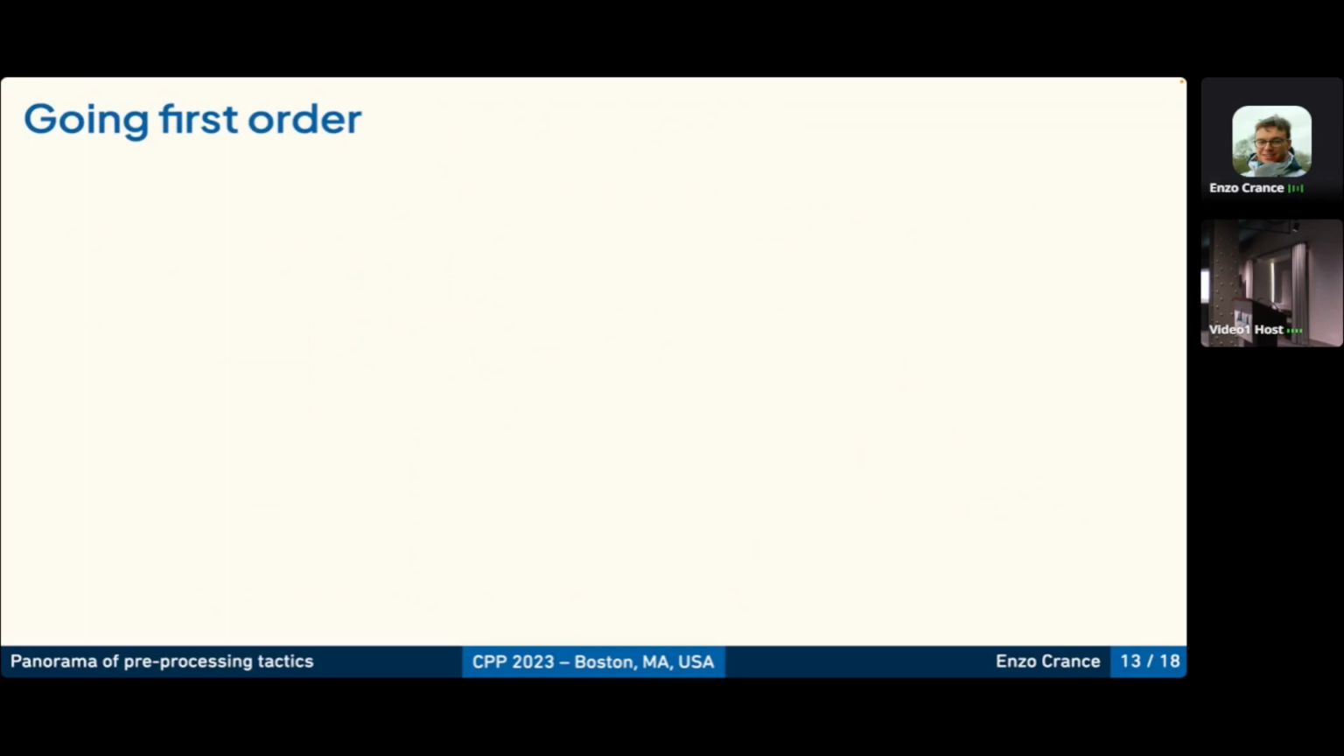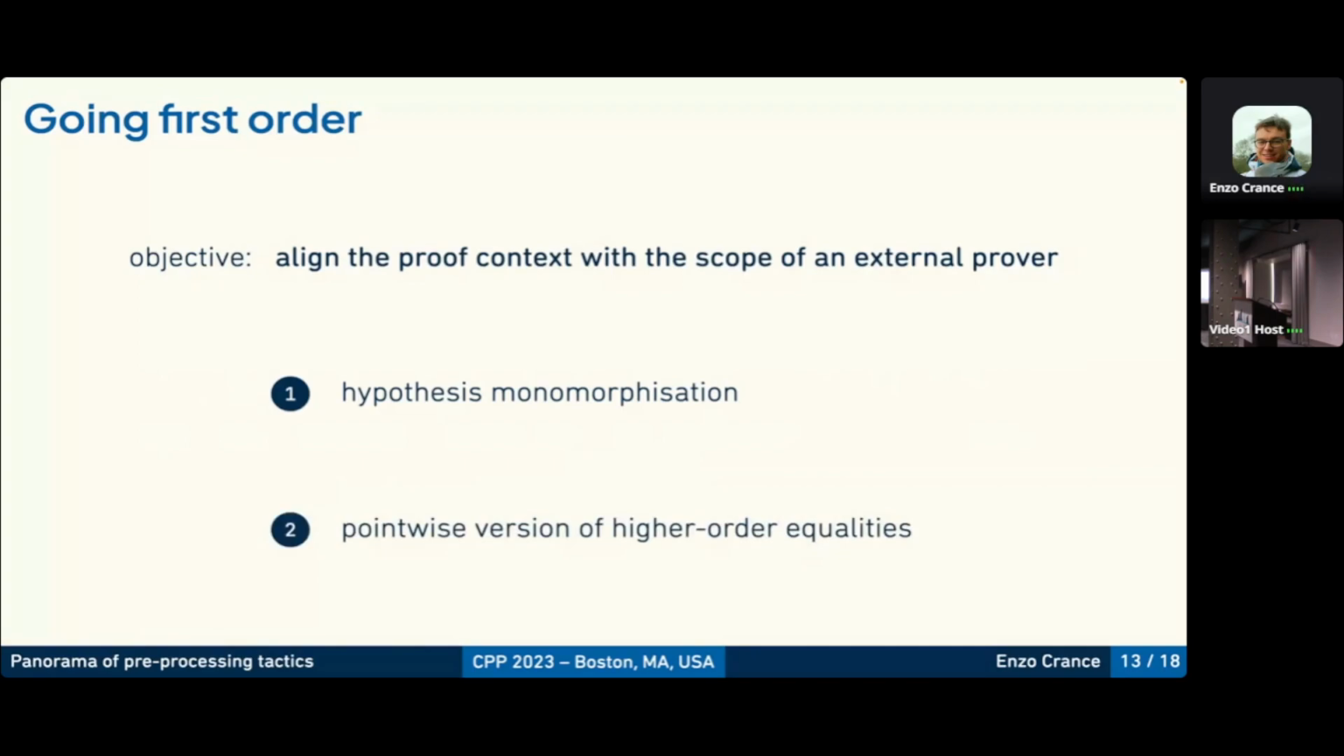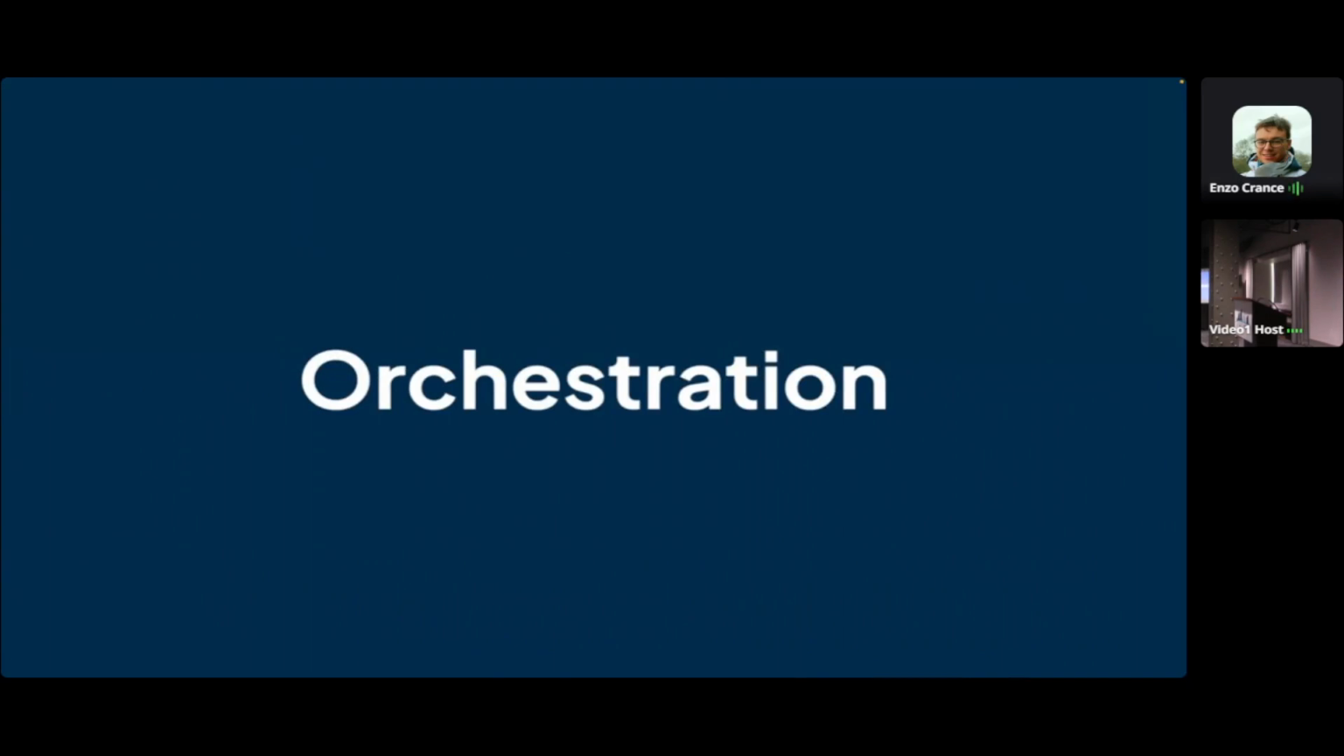Now, for first order, the objective is to align the proof context with the scope of an external prover. So, for example, we can monomorphize the hypotheses in the context, or do a pointwise version of higher order equalities. And all the transformations are detailed in the article. Now I will talk about orchestration.